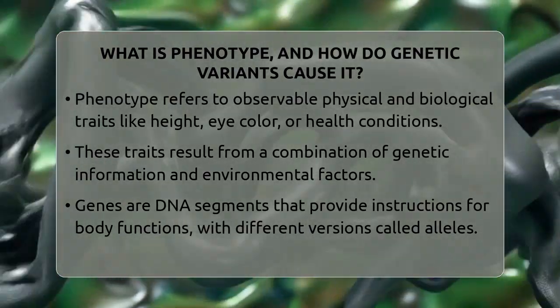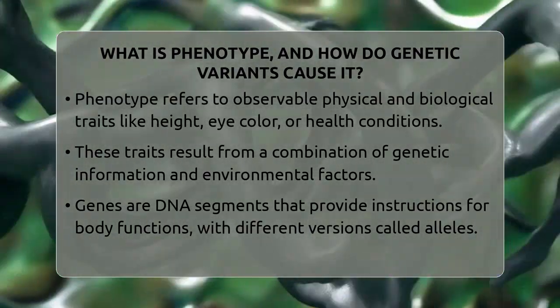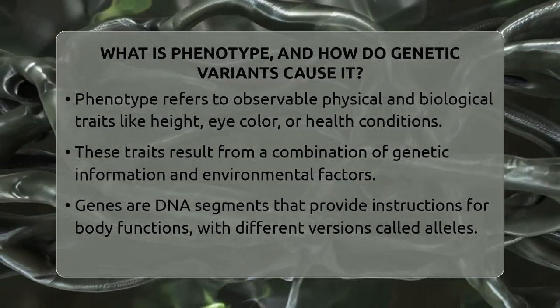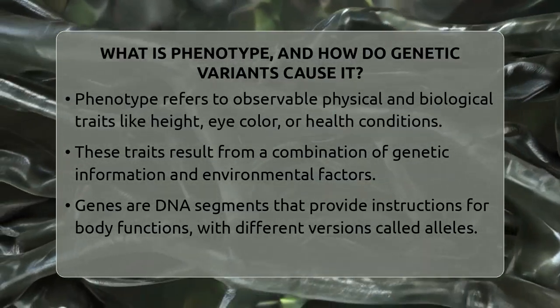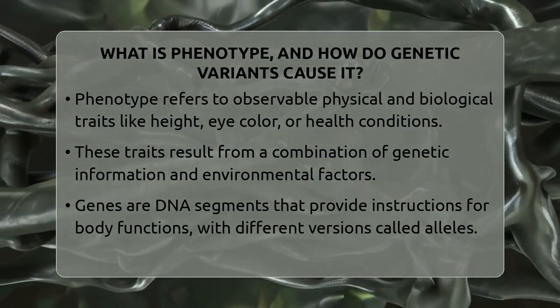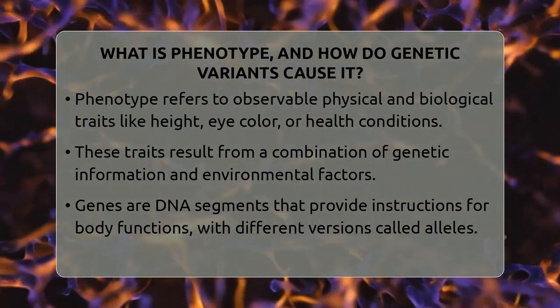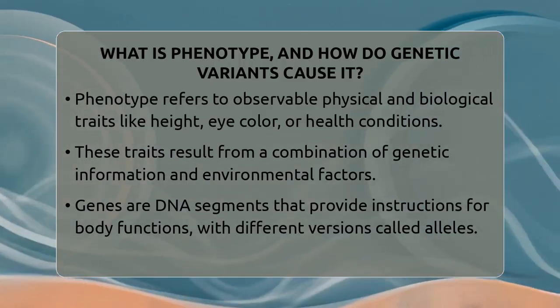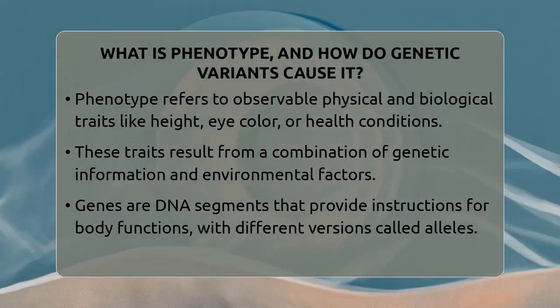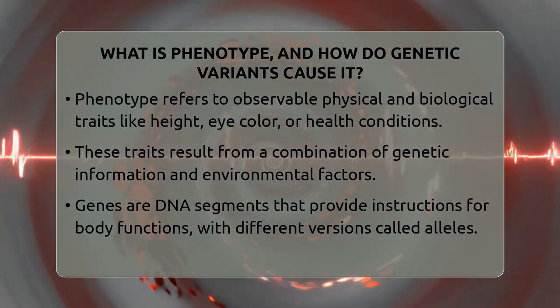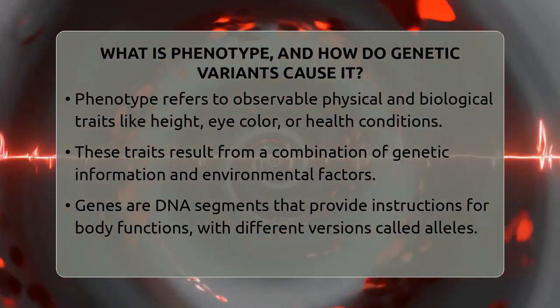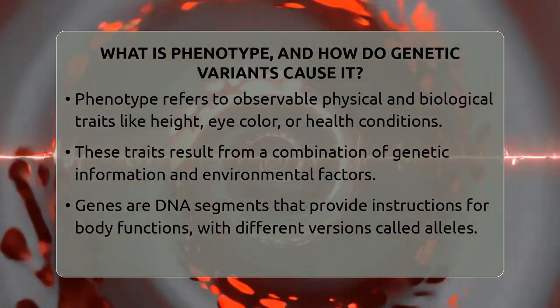What is phenotype, and how do genetic variants cause it? Imagine looking at someone and seeing their height, hair color, or even whether they have a certain health condition. These visible traits are called phenotypes. Phenotype refers to all the observable physical and biological features of a person. It can include things like hair color, blood type, or even how someone responds to certain medicines.